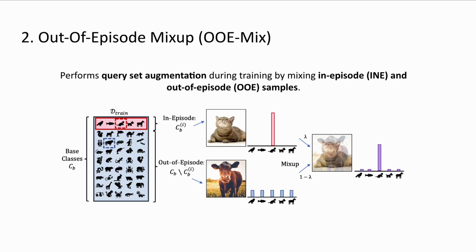The second component is the query set augmentation. We perform out-of-episode mixup, where during training we mix in-episode and out-of-episode samples to improve the robustness of the model.